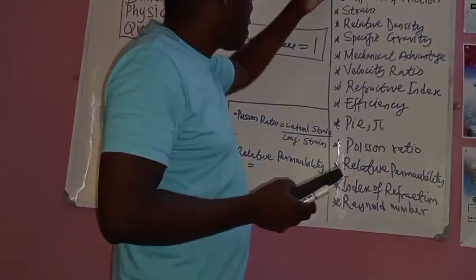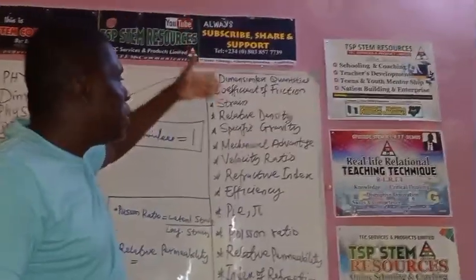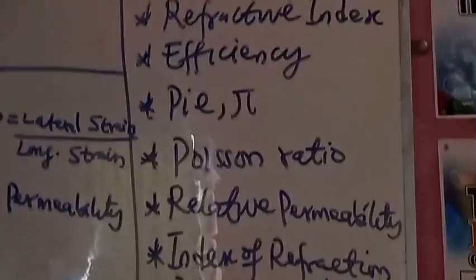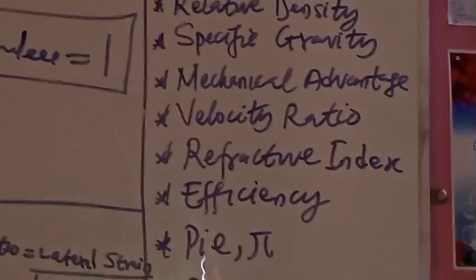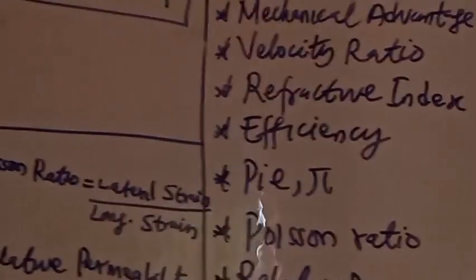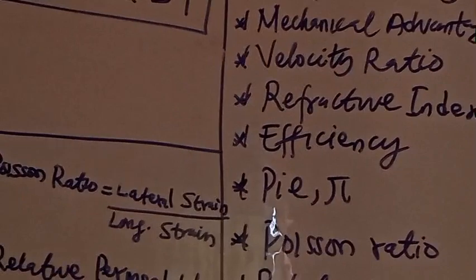Now, I came up with quite a number of quantities that are dimensionless in physics. For you to be able to know if these quantities are dimensional or not, you need to know the formula or equation that they are connected with. For example, we are starting with the coefficient of friction, which is rho. You remember that force equals rho times reaction. You remember this formula under friction?